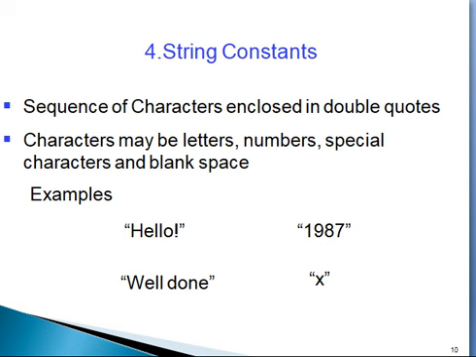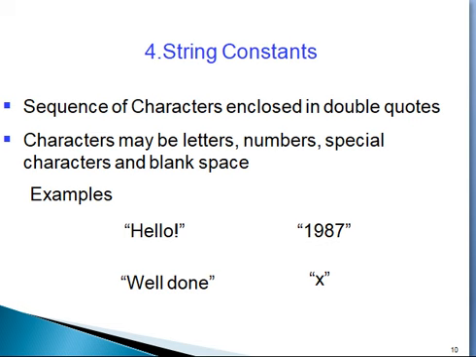So, a character constant is a single character, and a string constant is a group of characters. A sequence of characters enclosed in double quotes is called a string constant. Example: "hello". This word hello is enclosed in double quotes. "1987" is written in double quotes.